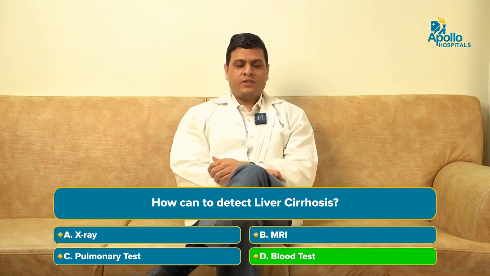As I said, in compensated cirrhosis, usually they don't have symptoms. The most common symptom is weight loss, or the patient is malnourished. Apart from this, usually they don't have symptoms. So in these cases, how do we evaluate?